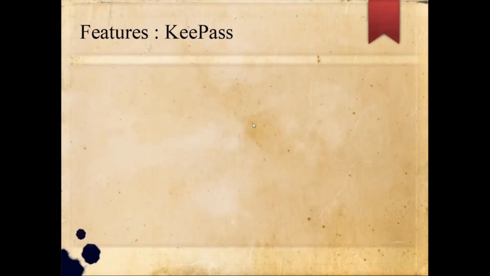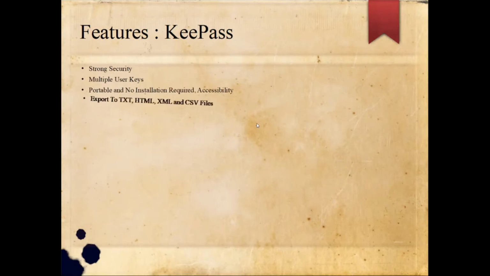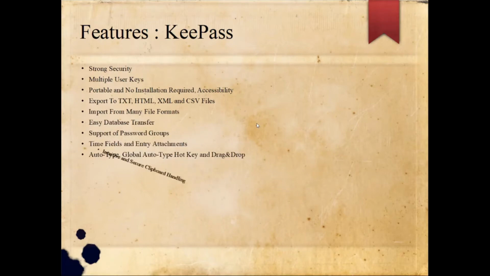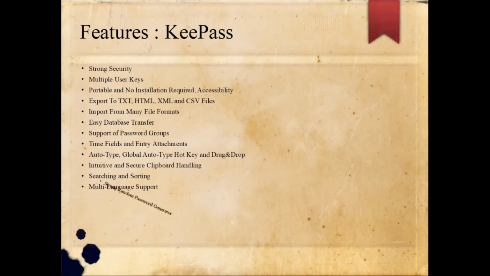The KeePass features: strong security, multiple user keys, portable and no installation required, export to TXT, HTML, XML, and CSV files, import from many file formats, easy database transfer, support of password groups, time fields, and entry attachments, auto-type, global auto-type hotkey, drag and drop, intuitive and secure clipboard handling, searching and sorting, multi-language support, strong random password generator, plugin architecture, open source.